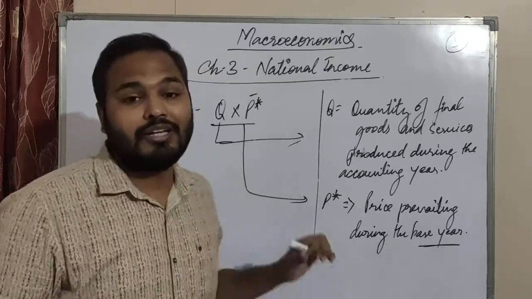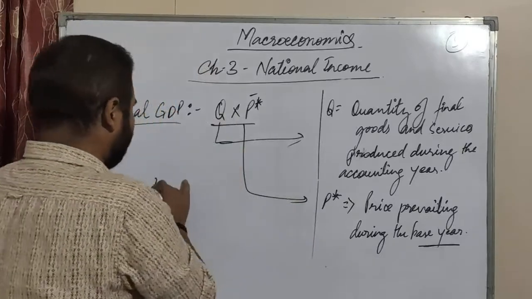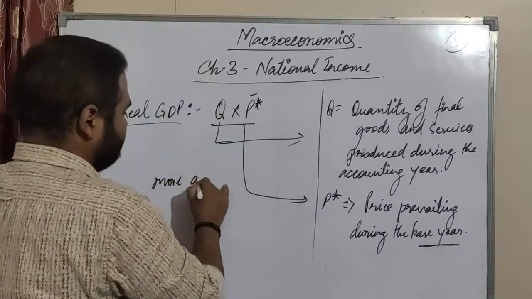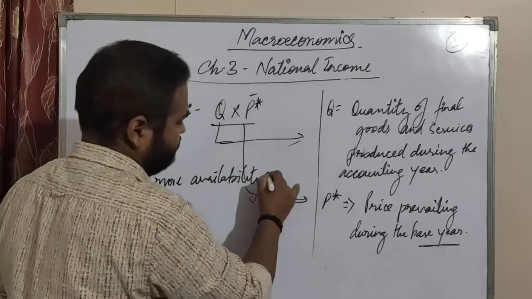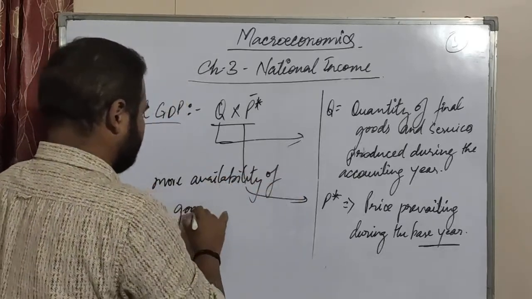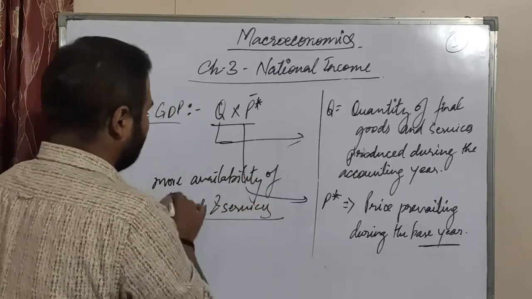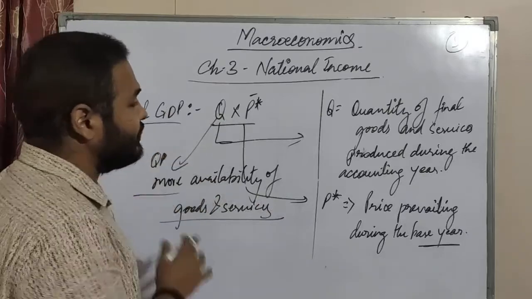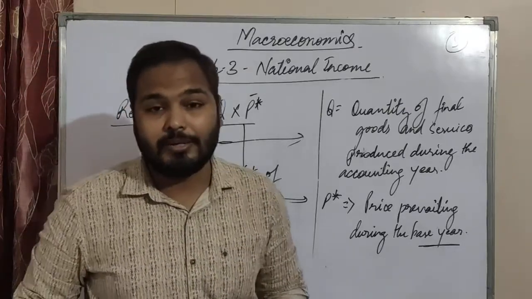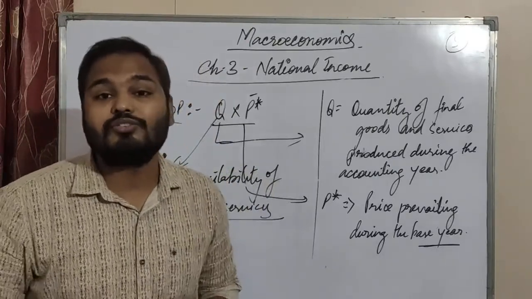Because real GDP rises, it means more availability of goods and services. So whenever Q rises in real GDP, you can understand the standard of the people or the country is rising.